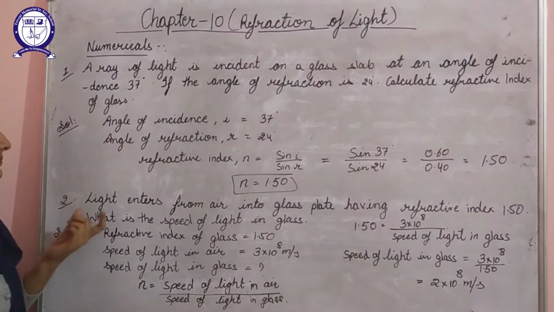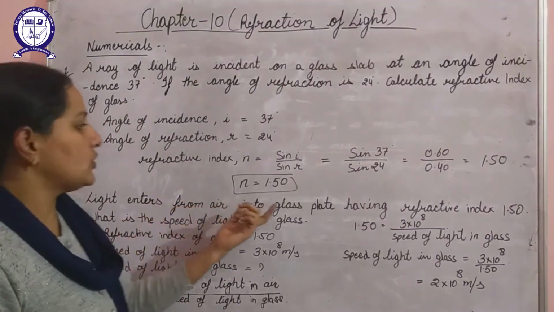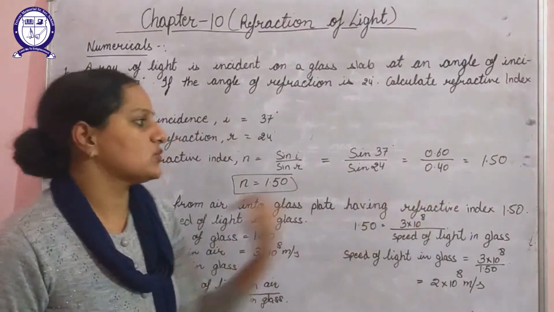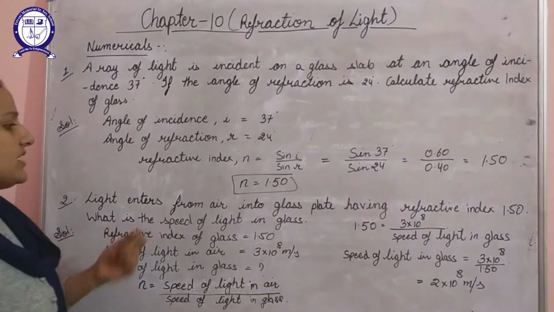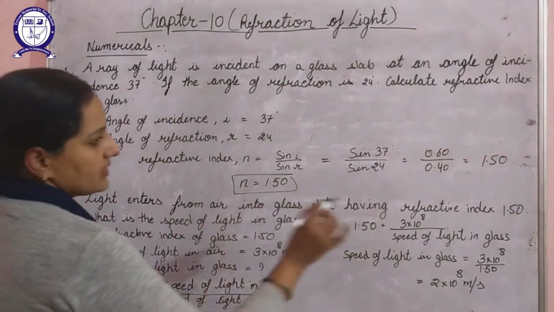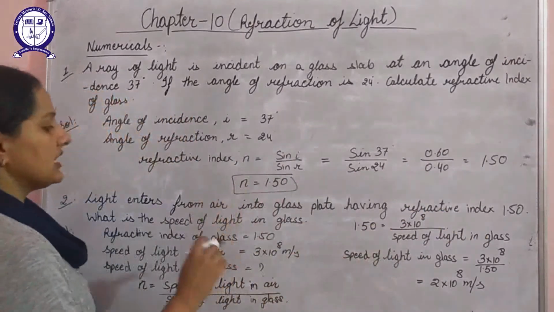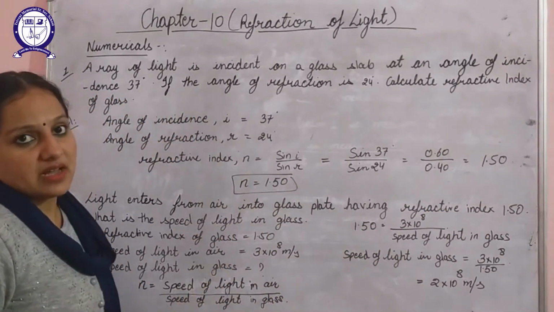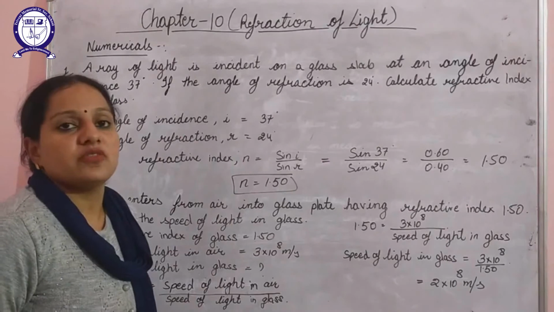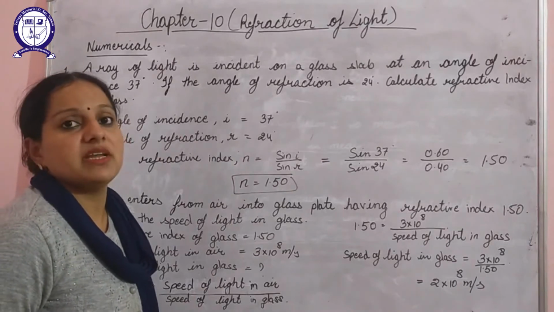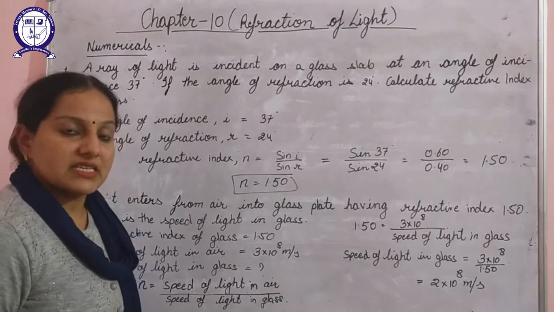Second numerical: when light enters from air into a glass plate having refractive index 1.50, what is the speed of light in glass? Here the refractive index is given and we have to calculate the speed of light in glass. So again we will use the formula of refractive index, but this time in terms of speed of light.